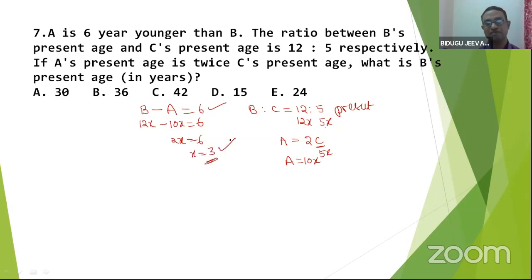Now once you know the value of x, we'll find all the values. What is B's present age? B's present age is clearly 12x, that is nothing but 36. So your answer is B. Following? Excellent. This kind of age problems you should handle very clearly. Hope you are clear about this.